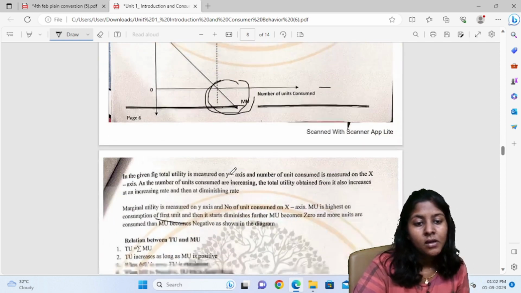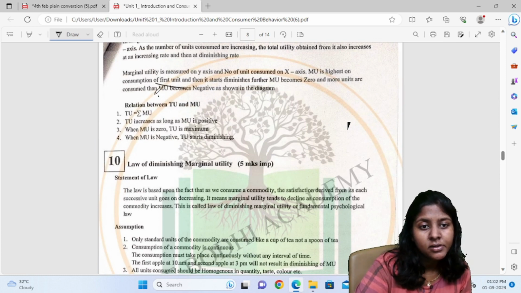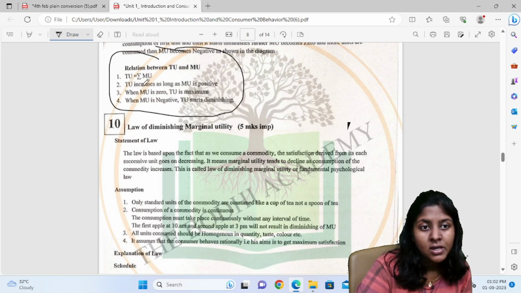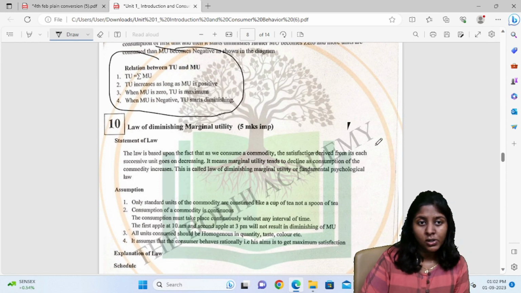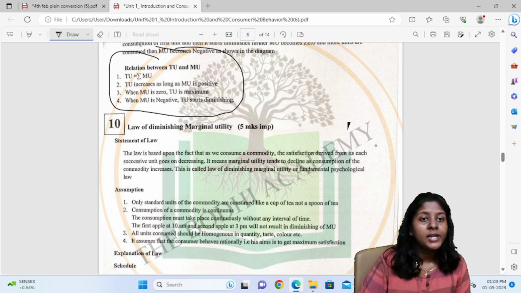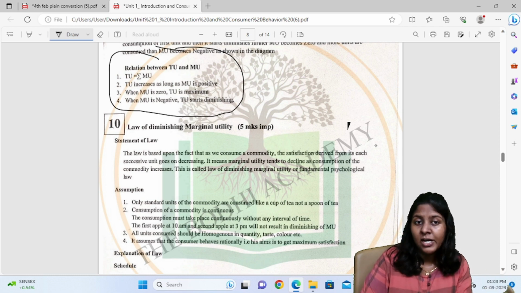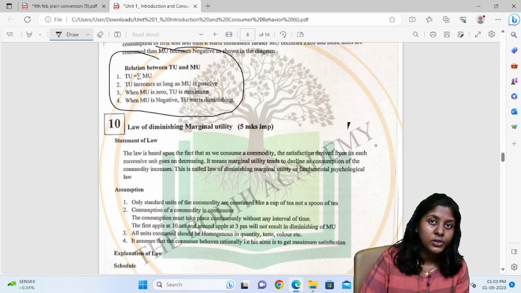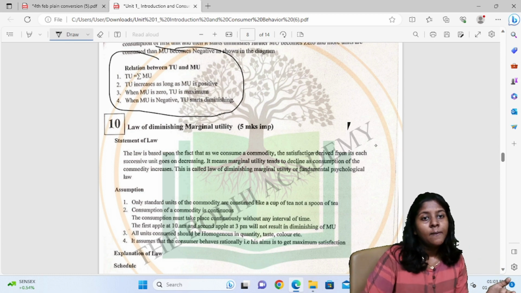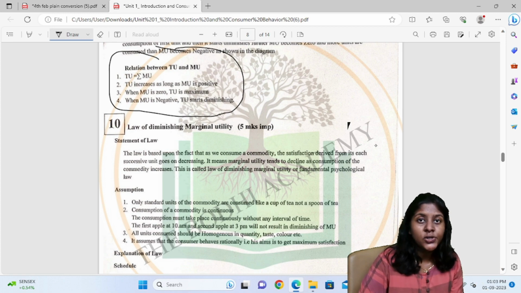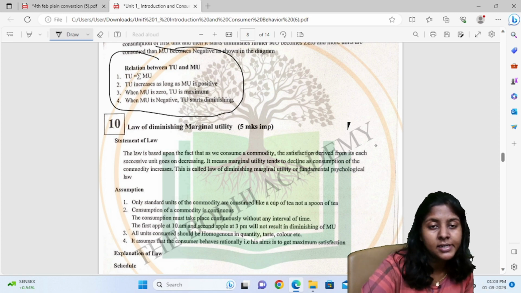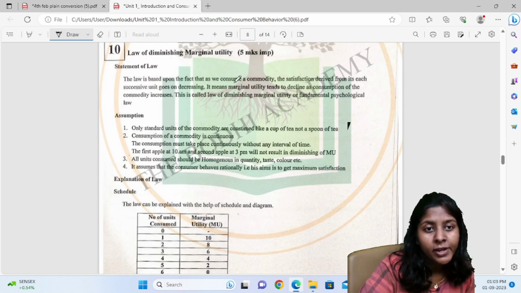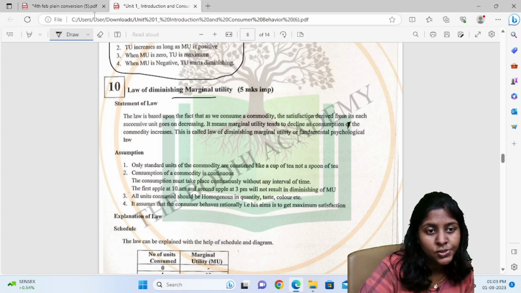The next thing is the relation between total utility and marginal utility. What is the relation between these? Total utility is the sum total of marginal utility. Total utility increases as long as marginal utility is positive. When marginal utility is 0, total utility is maximum over here, and when marginal utility is negative, total utility starts diminishing, decreasing. The very important thing which you have to learn in this is the law of diminishing marginal utility.